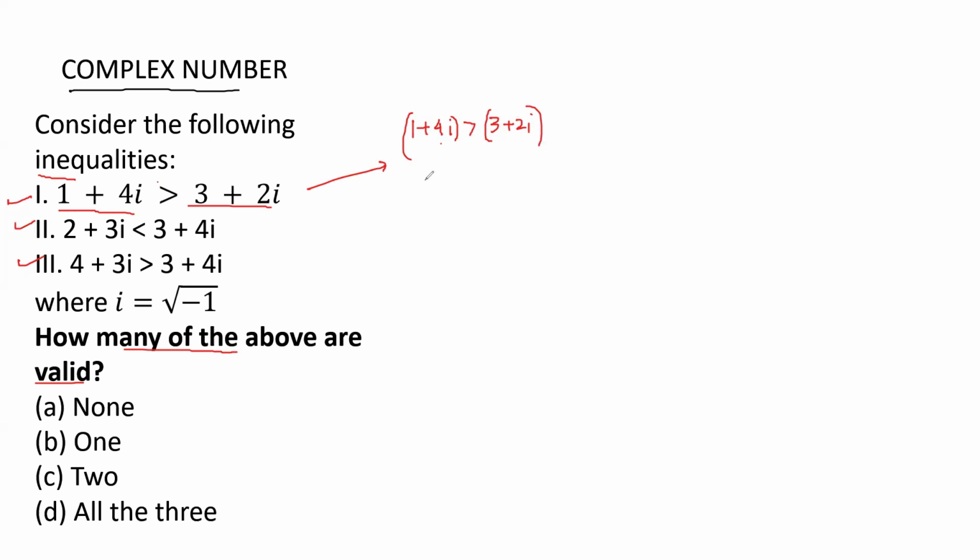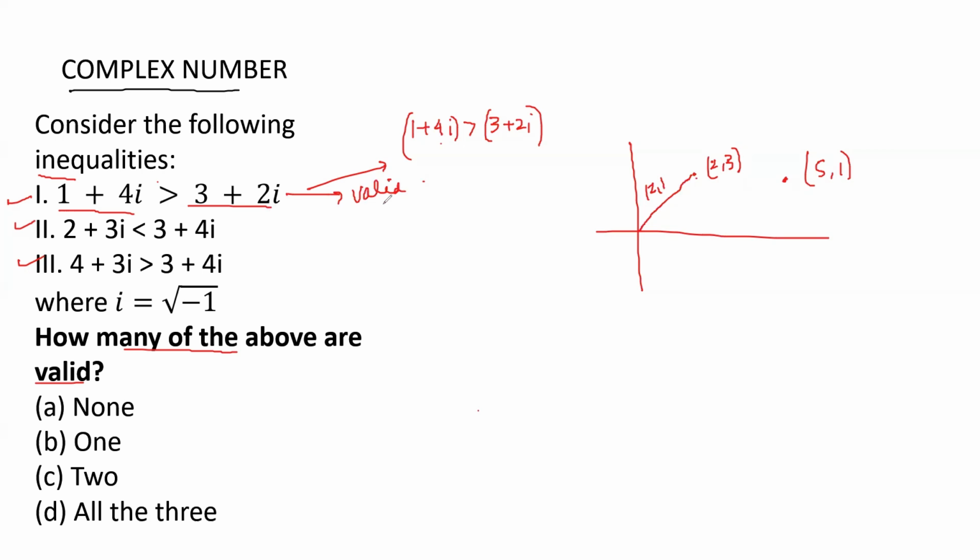Let's see, the complex number can be plotted as a point on the plane, like the point (2, 3) and another point (5, 1). Can you compare between the points? If you are calculating the distance, then obviously yes. But what I'm saying is that we cannot compare between the points or between the complex numbers. So this is not a valid statement.